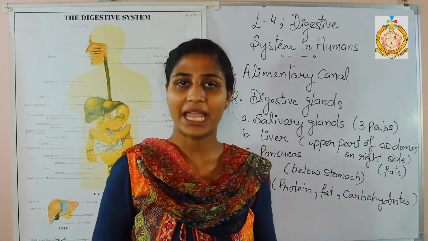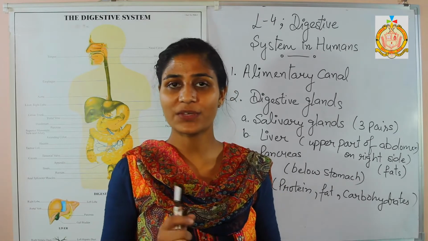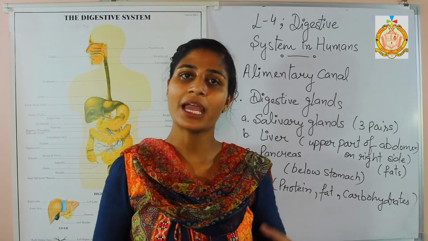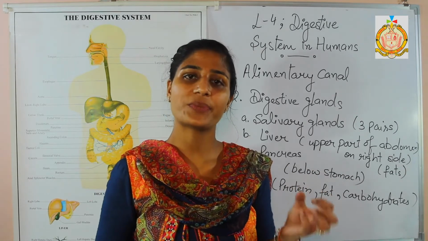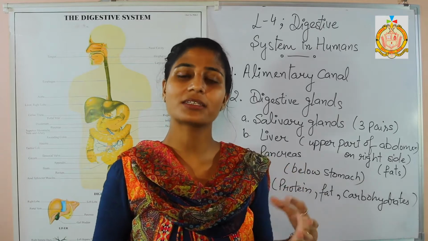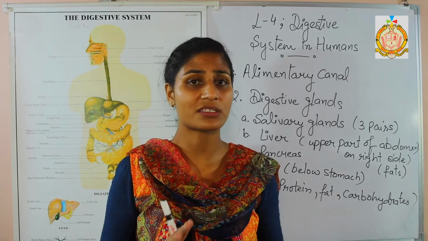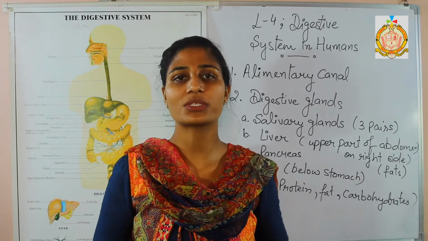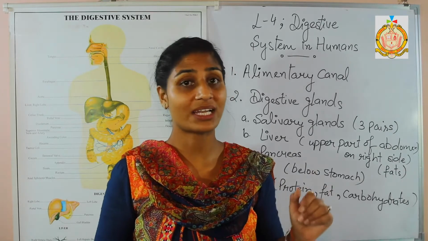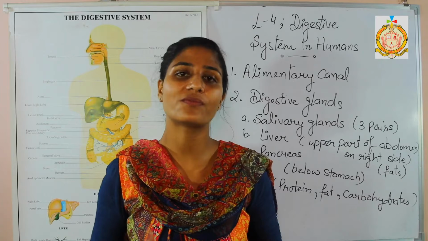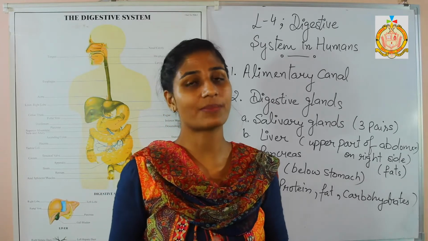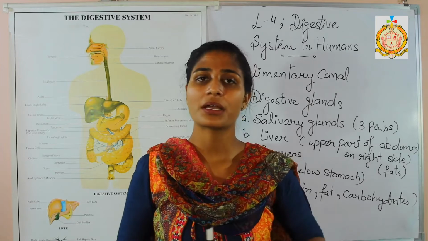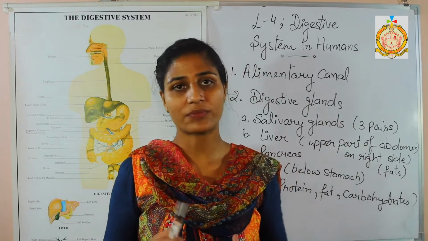Now, what do you mean by digestive system? The food that we are having for the energy of our body is digested in our body and converted into another form. That food is broken down into parts with the help of oxygen. It is converted into glucose and gives minerals as well as proteins to our body for its functions, for the metabolic activities of our body. So this is all about the digestive system that works in our body.